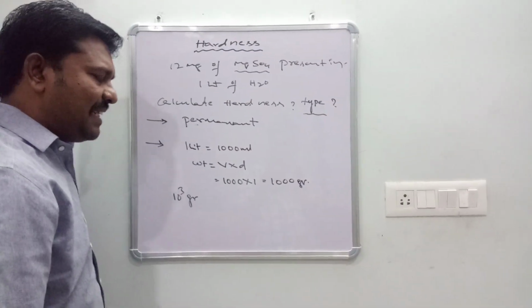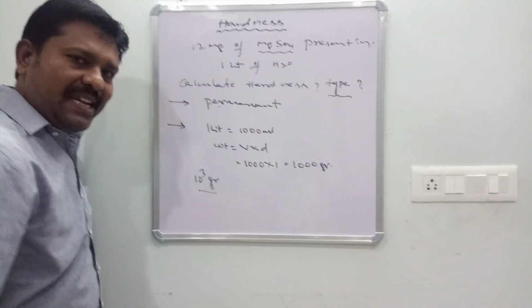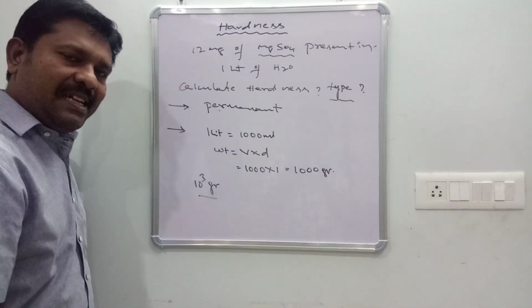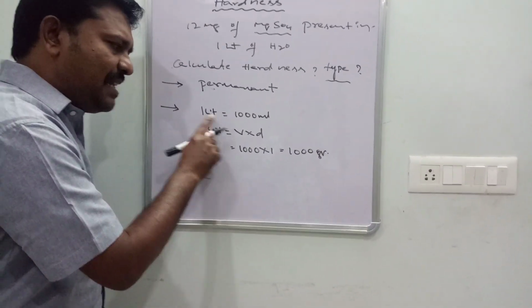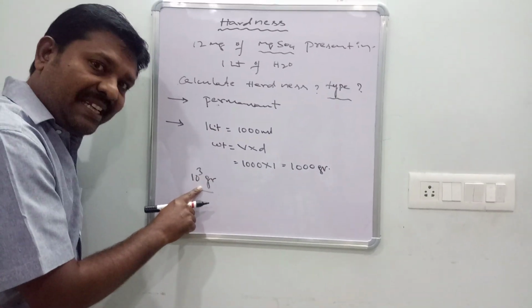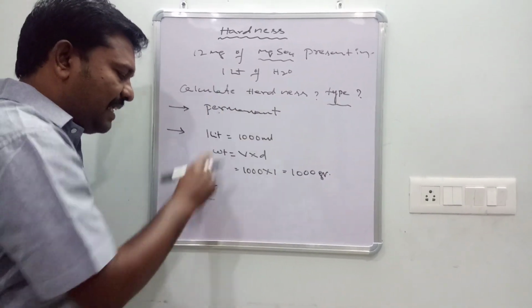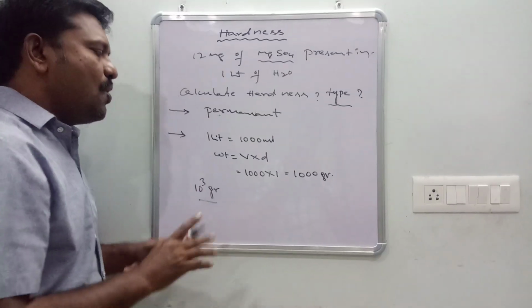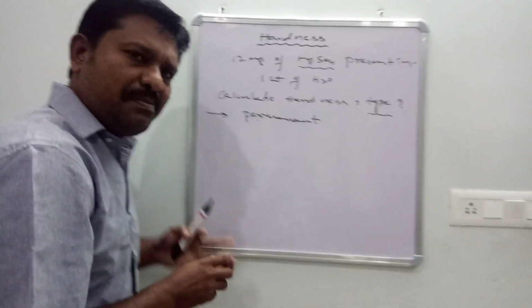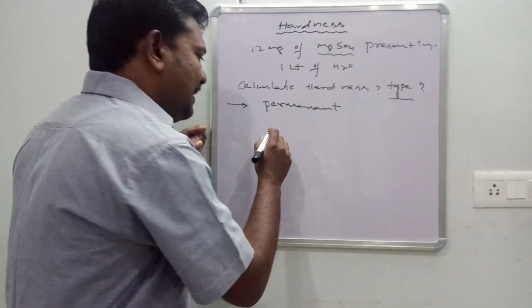Hardness is not measured in 10³; hardness is measured in 10⁶. So 1 liter means 10³ grams, and hardness is measured in 10⁶.